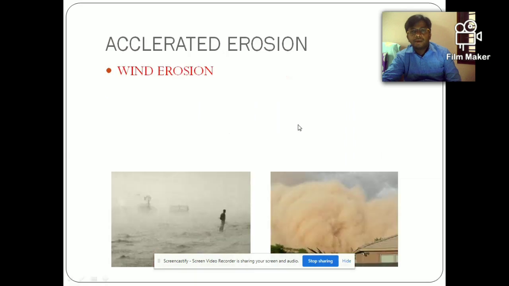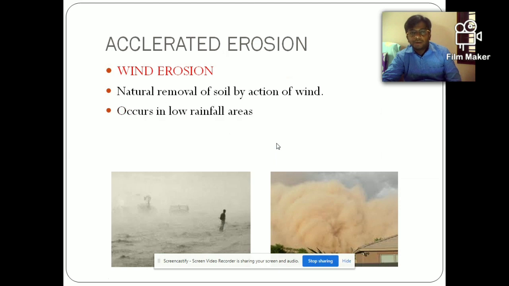Next type of accelerated erosion is wind erosion. Here wind also accounts for a considerable loss of soil. The wind speed, velocity or direction of wind affects the soil erosion. Wind erosion is termed as the natural removal of soil by the action of winds. This normally occurs in low rainfall areas. In the low rainfall areas, the wind velocity would be more.